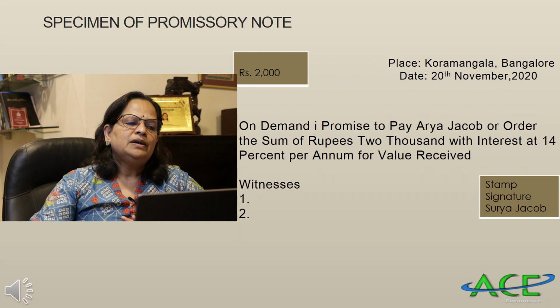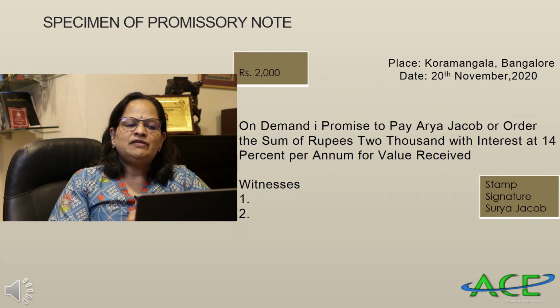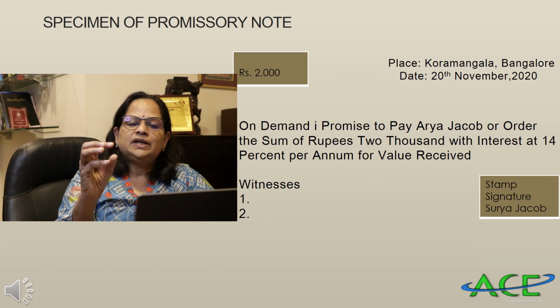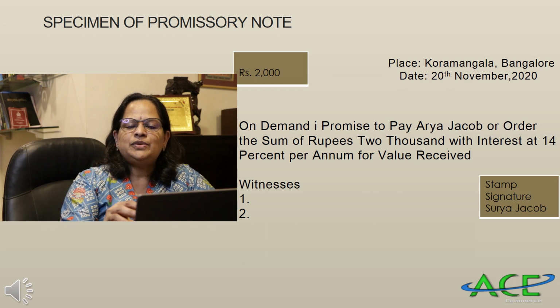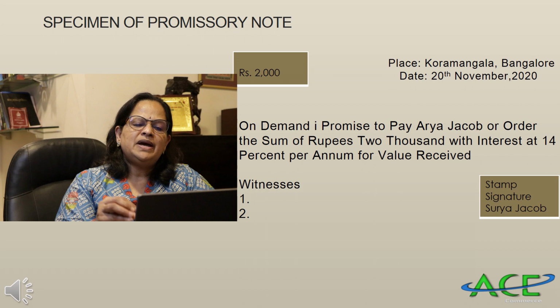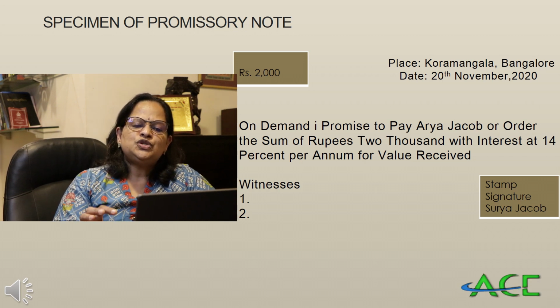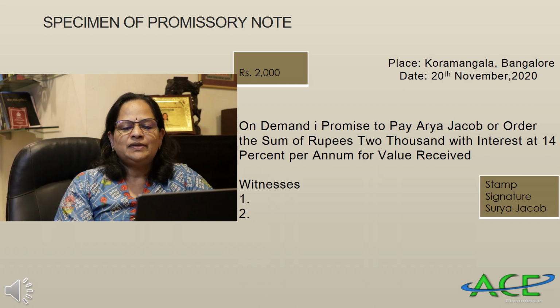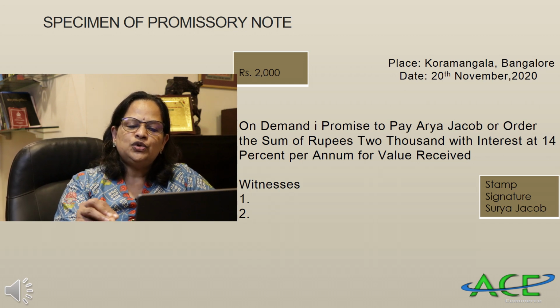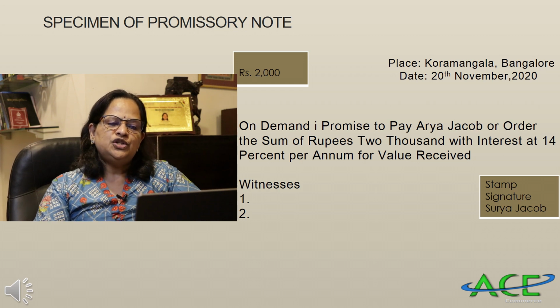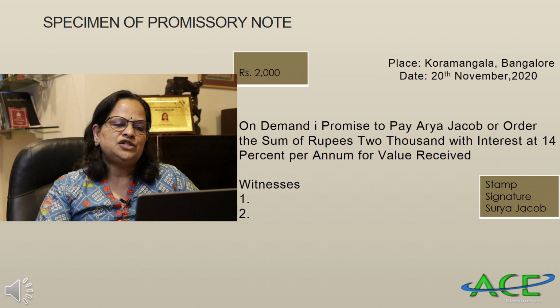Now, in the specimen of the promissory note I have given, the stamp is there, then the place Koramangala, Bangalore, November 20th, 2020. On demand, I promise to pay Arya Jacob or order the sum of rupees 2000 with interest at 14% per annum for value received. The signature is by Surya Jacob, and 2 witnesses are also there in the case of a promissory note. It was not there in the case of a bill of exchange.